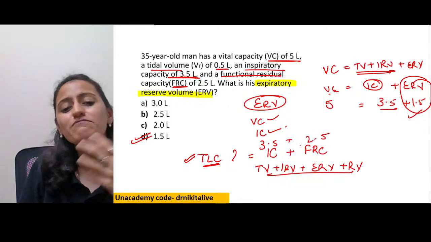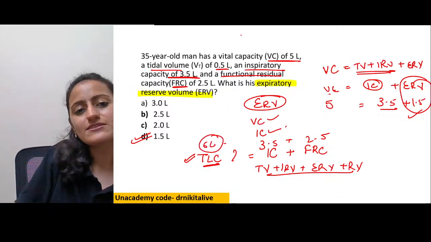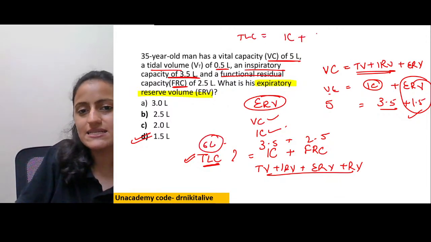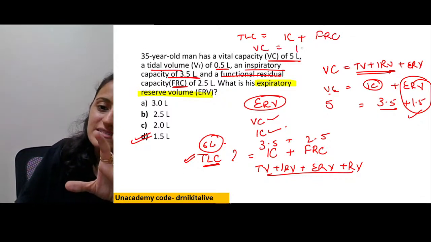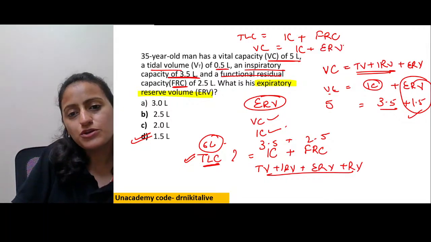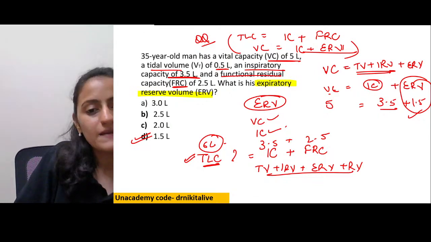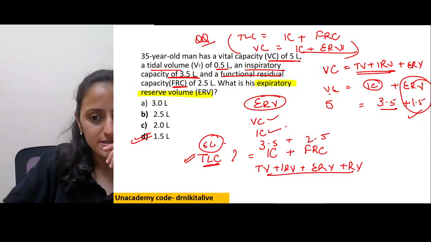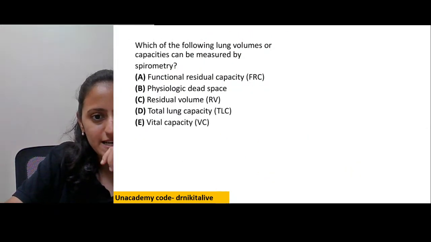So 3.5 plus 2.5, that is basically 6 liters, right? So remember this as well. TLC is IC plus FRC. Vital capacity is IC plus, from the FRC remove the RV, so you only have the ERV. Okay, so these are other important formulae that we had discussed. Okay, remember this. Next one, let's go to the next question.